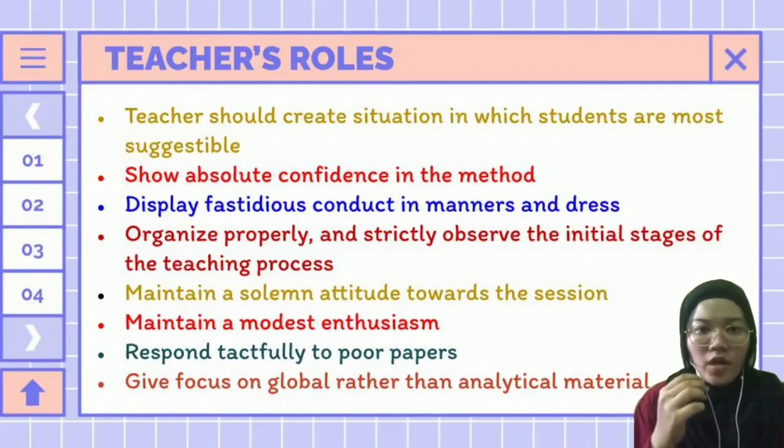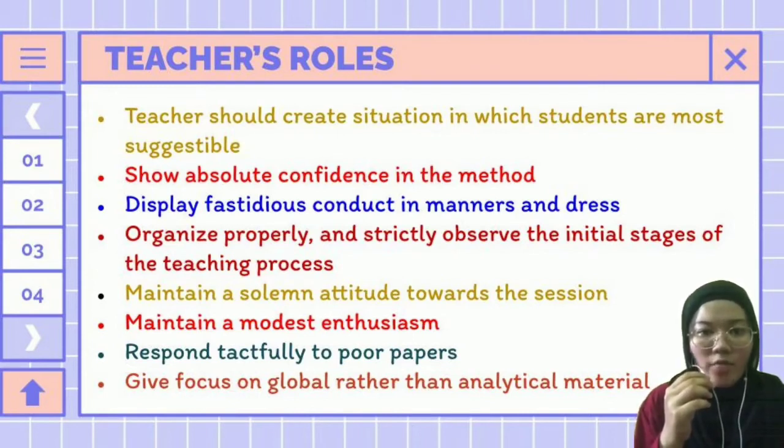Teachers' roles. Teachers should create situations in which students are more suggestible, show absolute confidence in the method, display fastidious conduct in manners and dress, organize properly and strictly observe the initial stages of the teaching process. This includes choice and play of music, as well as punctuality. Maintain a solemn attitude towards the session, maintain a modest enthusiasm, respond tactfully to poor papers, and give focus on global rather than analytical material.